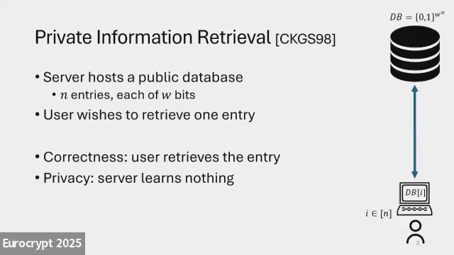Slightly differently from previous works, we're going to assume that the database is a set of n entries of some word size, not necessarily 1 bit, but some generic W bits.